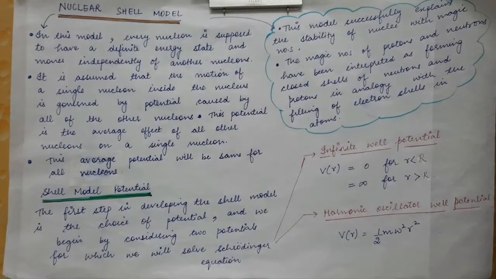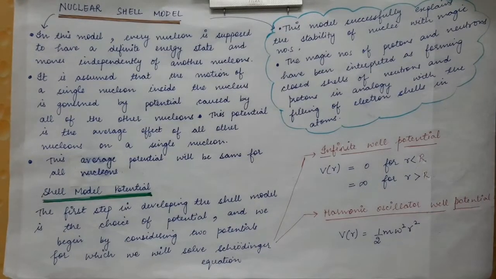In this lecture, we are going to start with the nuclear shell model. We have done the liquid drop model. In the liquid drop model, the main failure was that it was not able to explain the magic numbers. There are certain nuclei present in nature with proton or neutron number equal to 2, 8, 20, 28, 50, 82 and 126. If the proton or the neutron number is any of these numbers, then that nucleus shows extra stability as compared to its neighbors. These magic numbers were not explained by the liquid drop model.